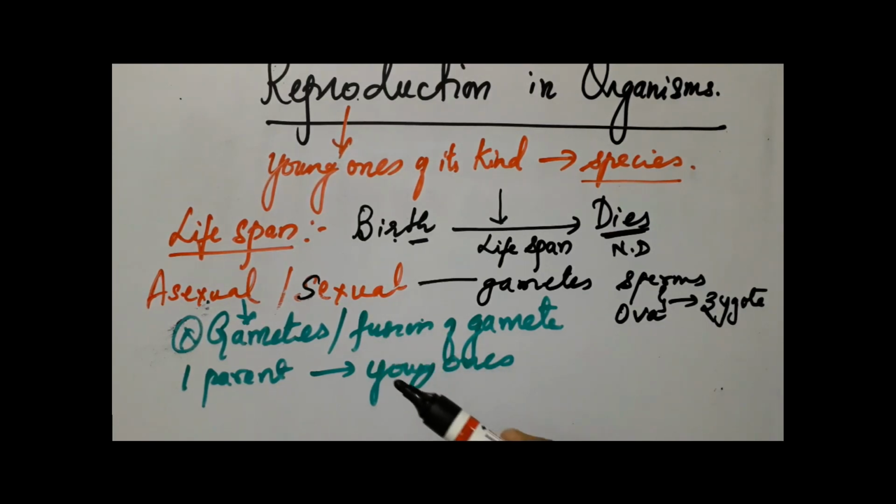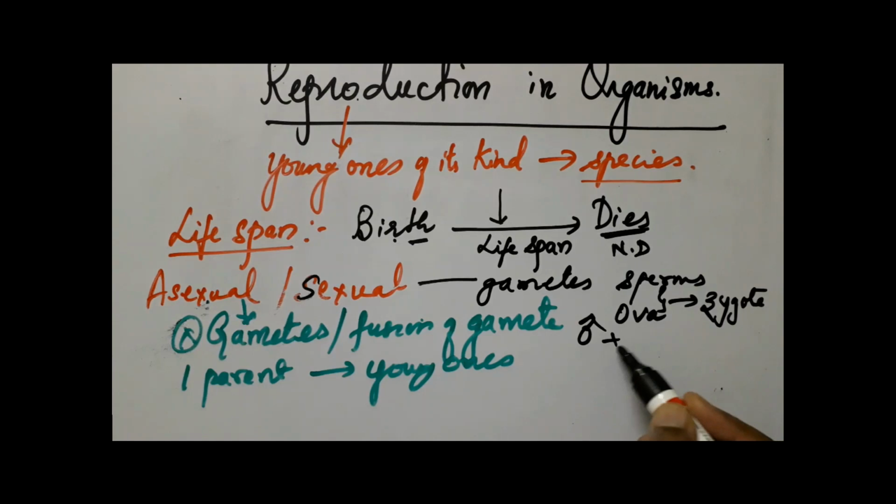In that case we call it sexual reproduction. It could be one parent involved if it's a bisexual organism where both male and female reproductive organs are present in the same organism. We call it bisexual or hermaphrodite in animals. And if it's a unisexual organism, the male will produce the sperms and the female will produce the ova, and fusion of the gametes will result in formation of zygote.